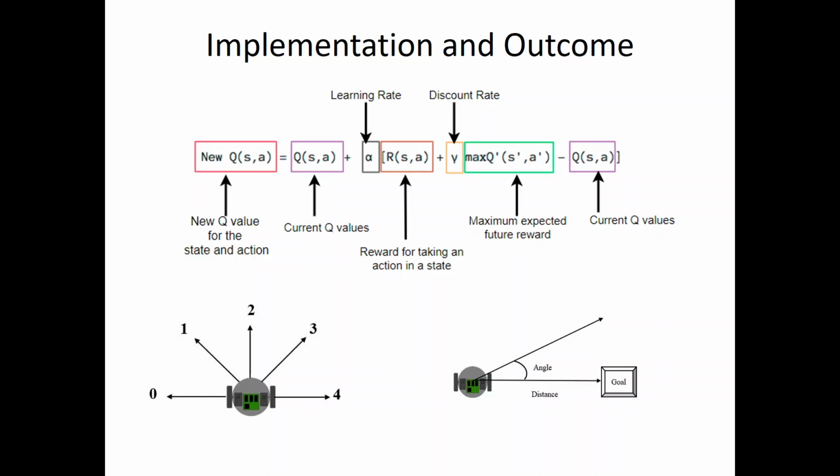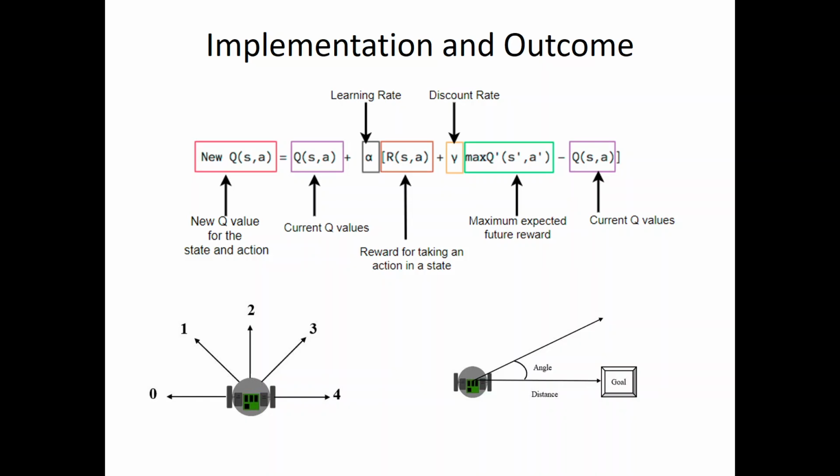As we are making use of a TurtleBot 3, it has a total of 5 output states which are applied to the motor: either right, left, forward, that is front, forward right, or forward left. These are the 5 action sets which we will get at the output of the neural network. But the inputs which we have are from the lidar. From the lidar sensor, we get a total of 24 LDS values per rotation. Secondly, we get the distance from the odometry, that is, the encoder odometry sensor, and from the IMU sensor we get the angle towards the goal.